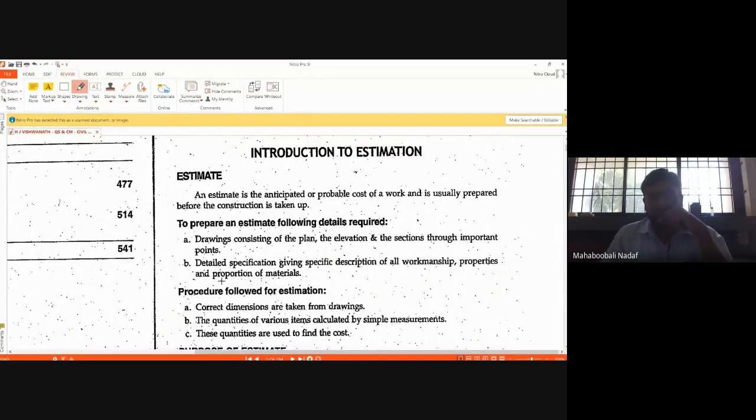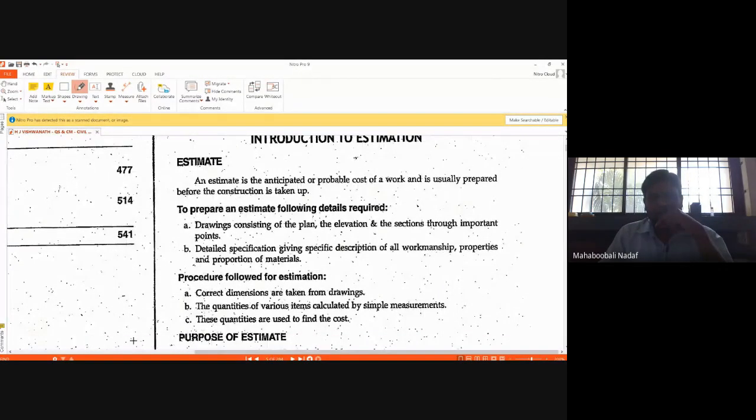So in this class, we'll start slowly with module one. In this first one, we try to understand what we mean by estimate. Suppose everyone is aware of constructing a house. Before construction, they want to know how much money it will incur. Correct or no? How much money will be used. So we want to know how much money.